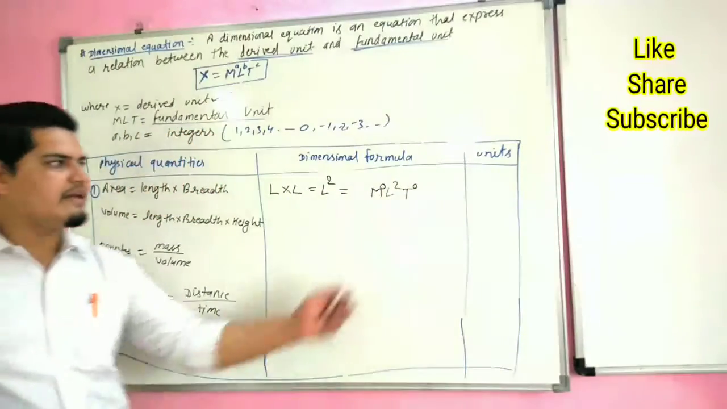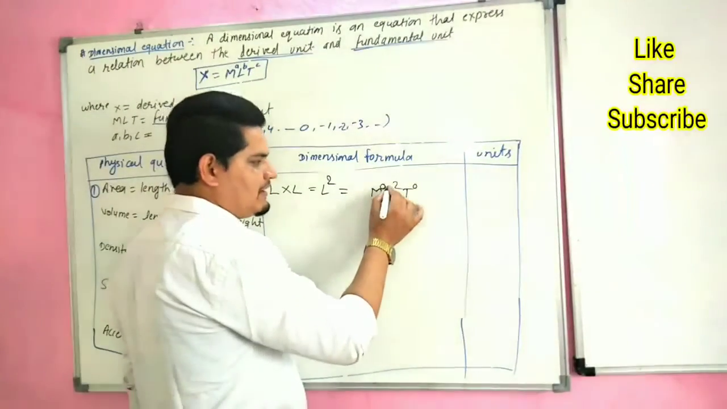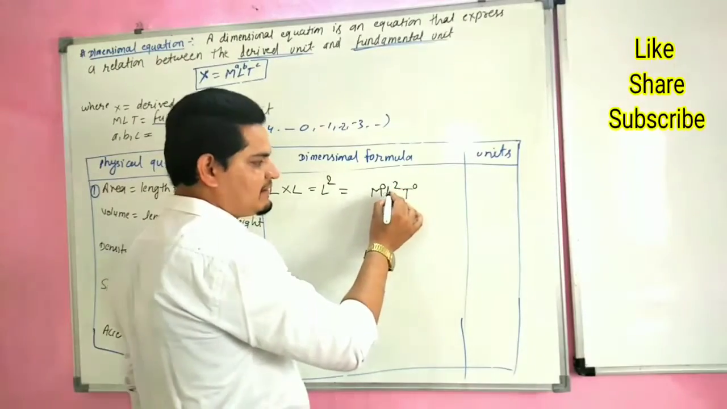Now we have to write its SI unit. So M is absent, T is absent. We have to write only L to the power 2. L is length.